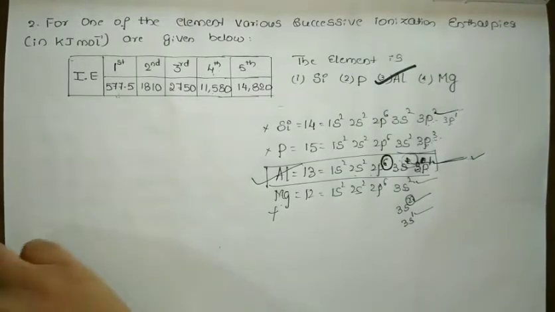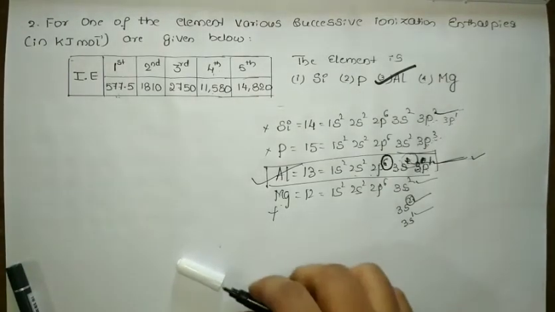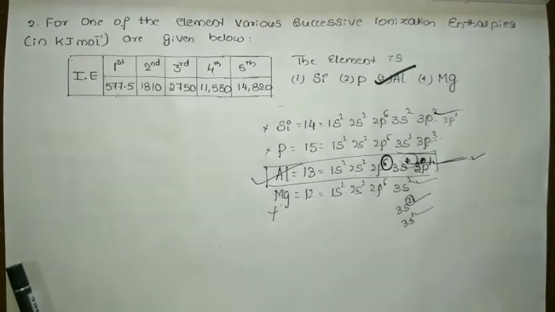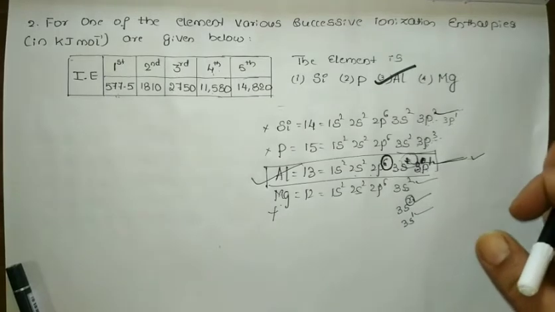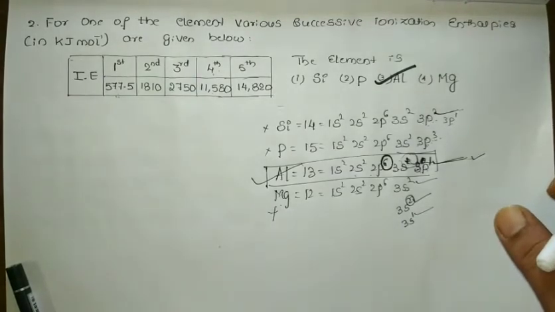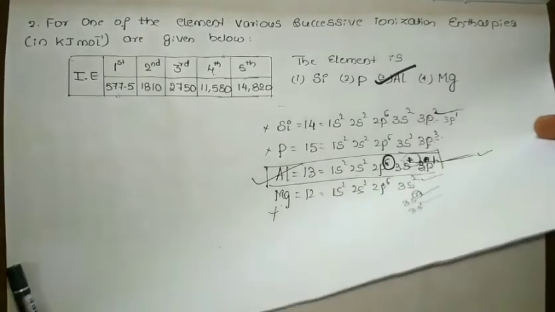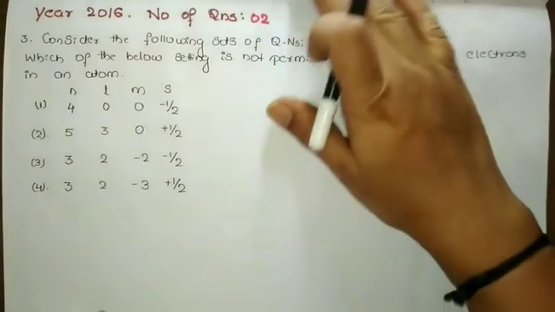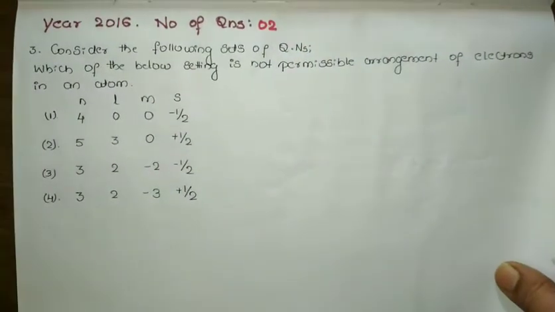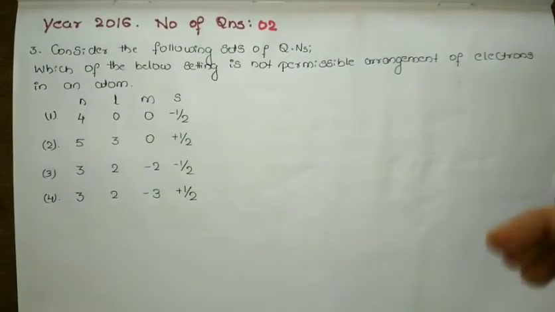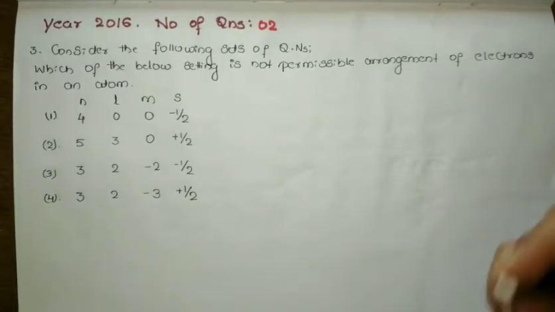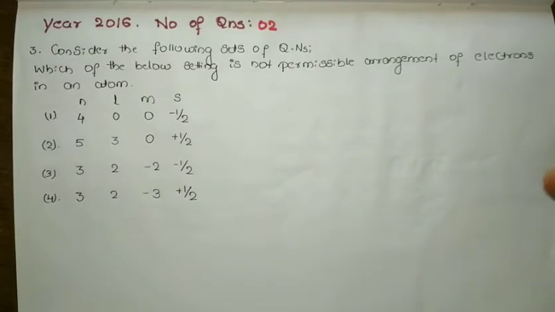If you know the idea of ionization energy and the first, second and third values, you can answer it very easily, even though you have to remember the atomic numbers. This question was from periodicity in elements from the same year. I hope it is clear. If you have not understood, please comment in the comment box so that I can explain it in a better way.